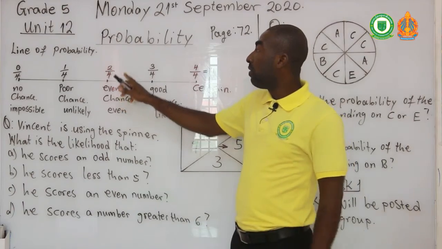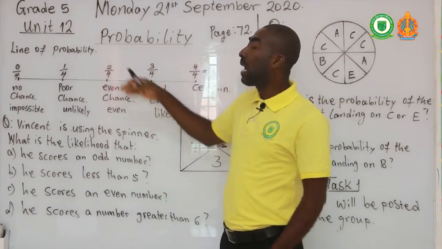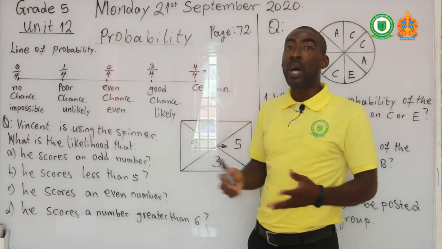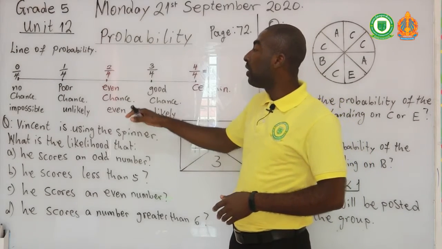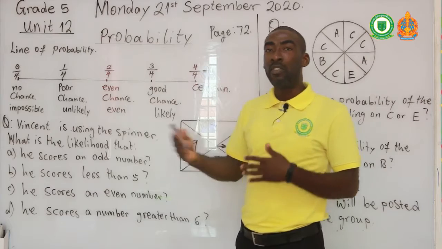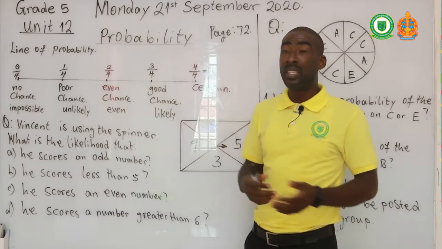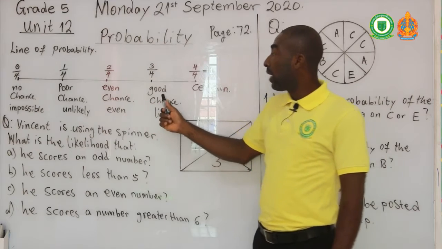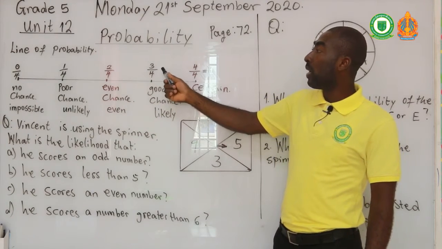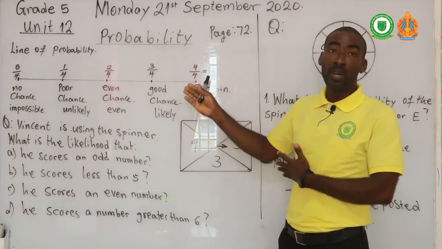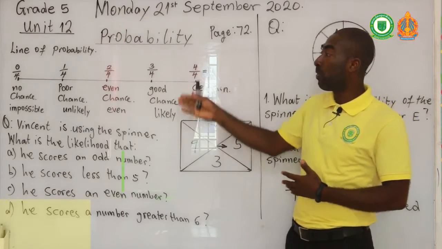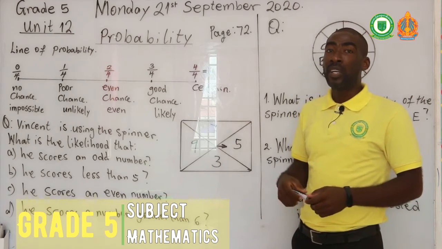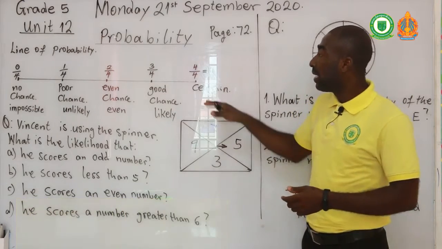When you get to the even, it means you are having like half, okay? So that is 2 over 4, and that gives you 0.5 or half. That means you have an even chance of happening, 50-50. If you put it in a percentage, it becomes 50%. Again, if you have a good chance, that means you have 3 over 4, because this one we are using 4 sections. So we have 3 over 4. That means we have a good chance, or a likely chance, of getting our results happening.